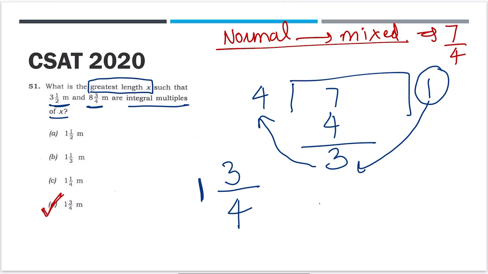If you have any doubt, post in the comments, or you can rewatch this video. We have learned a number of concepts. First thing we learned is how to convert mixed to normal and also normal to mixed. Second thing, they are asking for an HCF in this question. Why? We understood that by taking the example of 12 and 18.